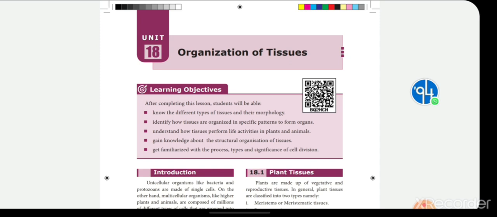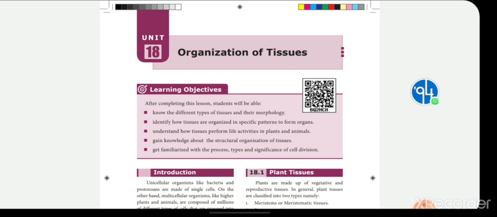Why does cell division take place in the tip of the root and stem? Because the tip of the root and stem consists of a special type of cells called meristematic cells. These meristematic cells have the ability to divide, right, children?